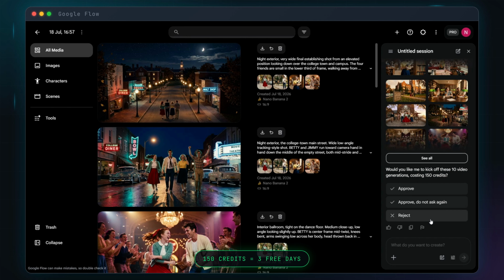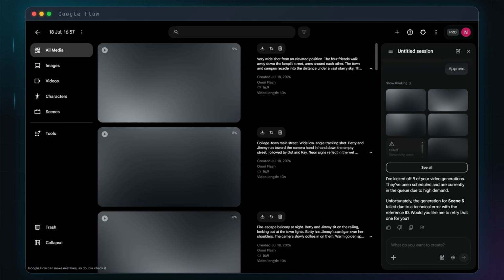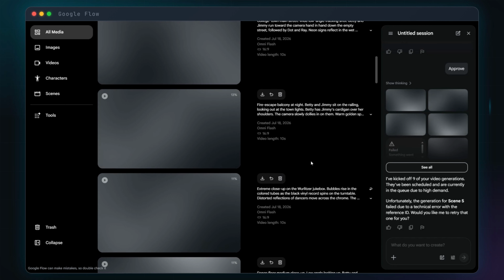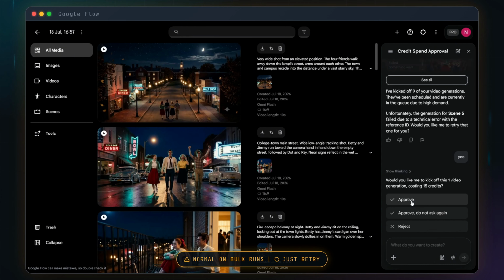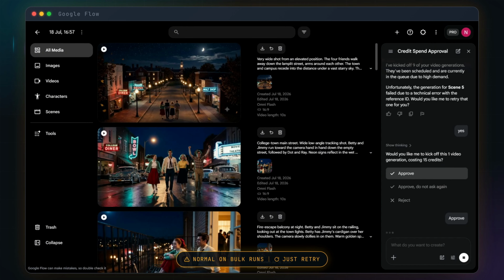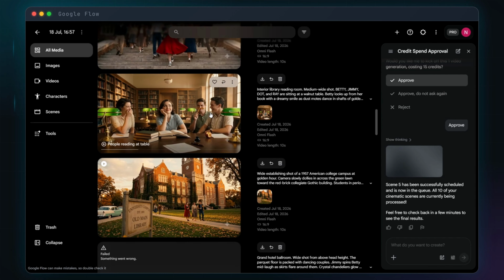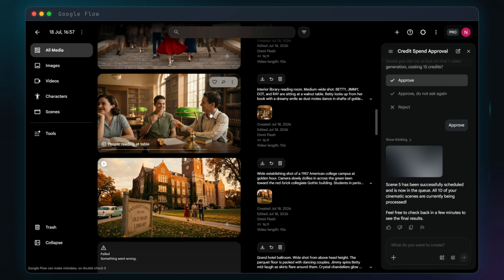Review it and approve, and it starts generating all of the videos because this is a bulk generation. You'll sometimes get an error like this one. Don't worry about it. Just retry exactly the way the agent suggests, and it carries on. Review all the generated videos, and when you're happy with them, download all of them.